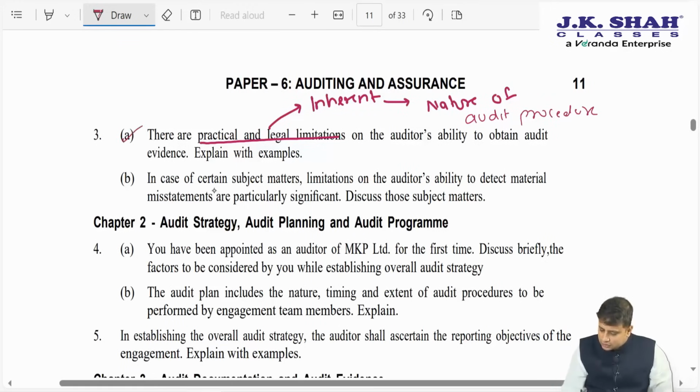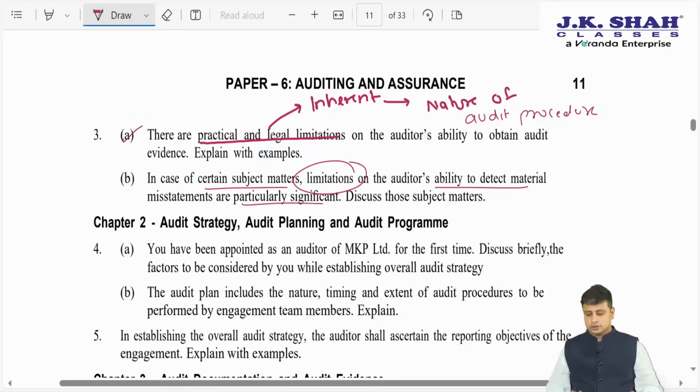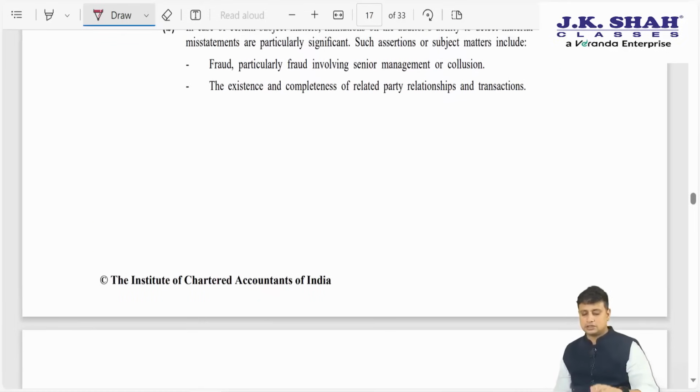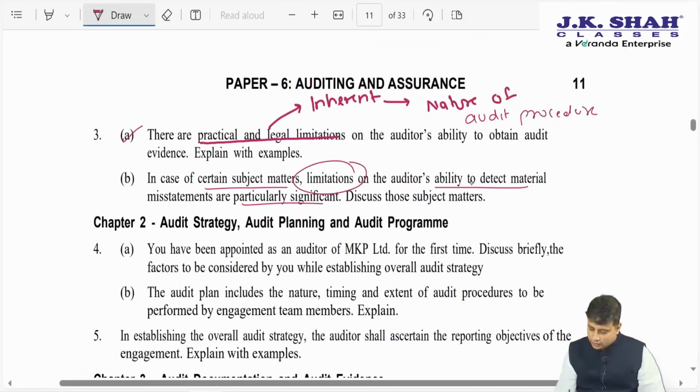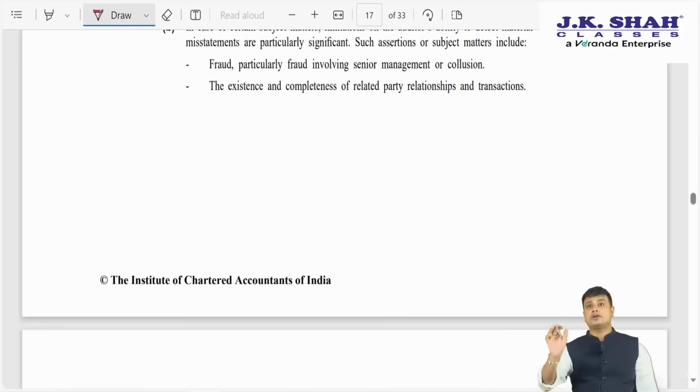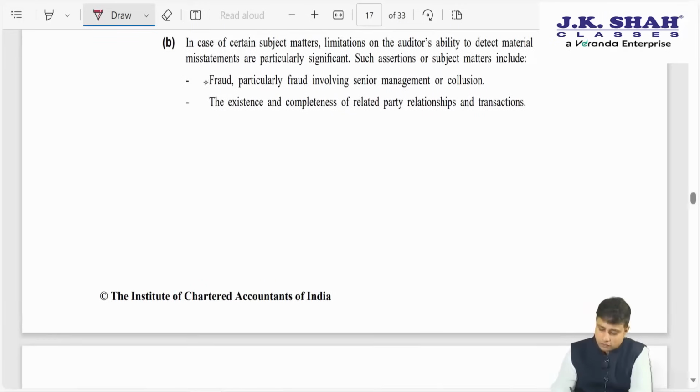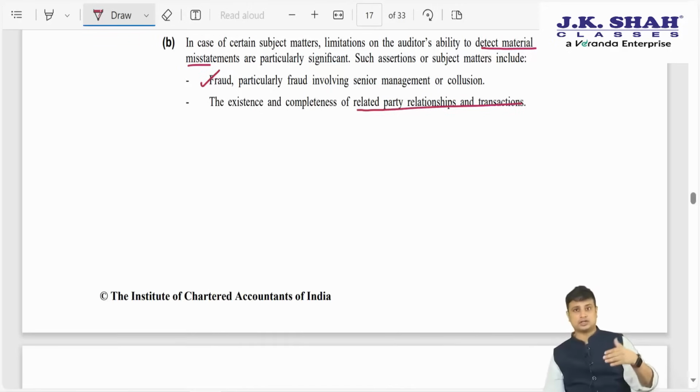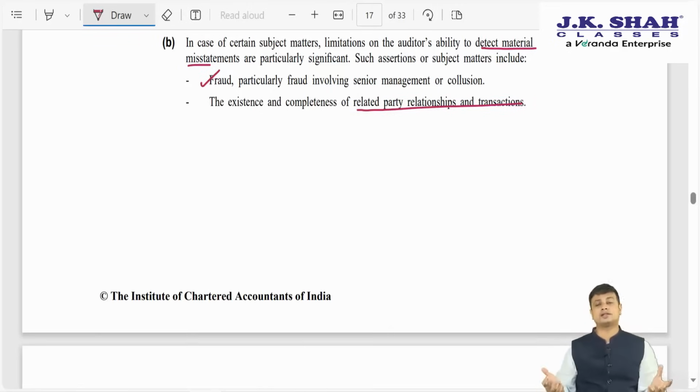Next, in certain subject matters, limitations on the auditor's ability to detect material misstatement are particularly significant. So now they are saying that there are certain cases where identifying misstatements is very difficult. What are those scenarios? Again, it is part of the inherent limitations answer. Whenever there is fraud, it is difficult to detect a material misstatement. Next, whenever there are related party relations and transactions, the opposite party might agree to the terms of the transaction, hence it is always difficult to detect a misstatement.